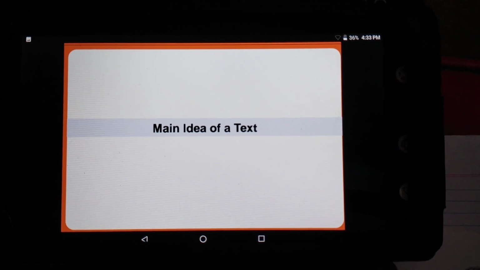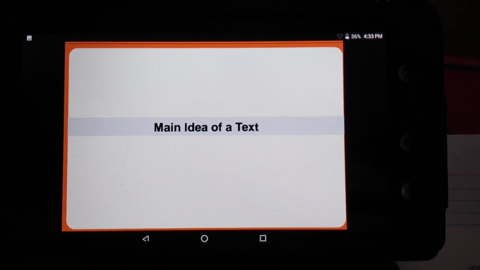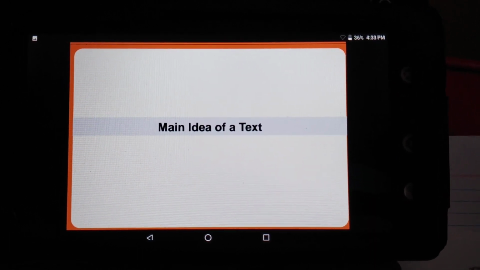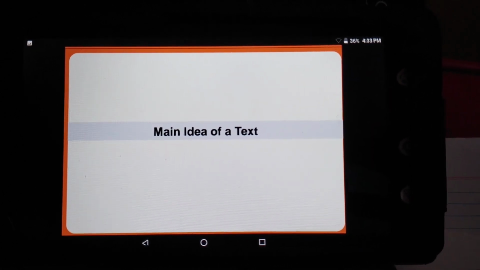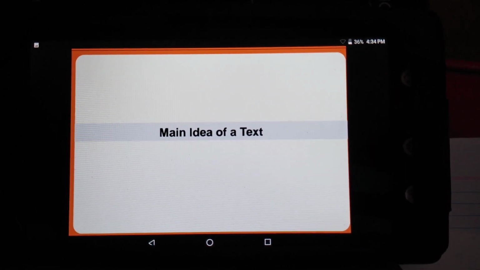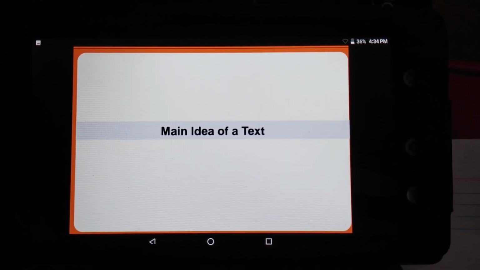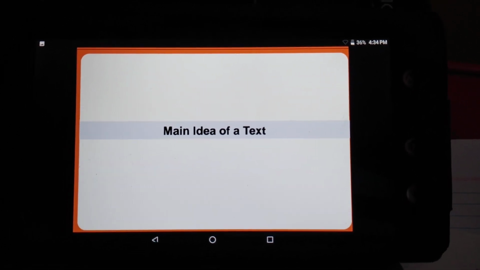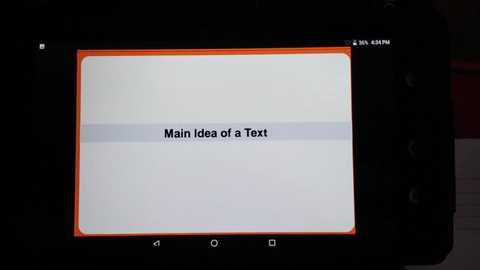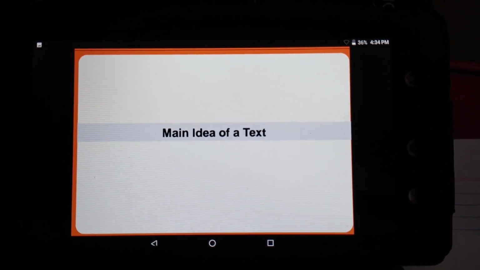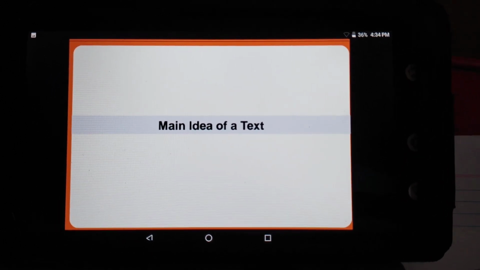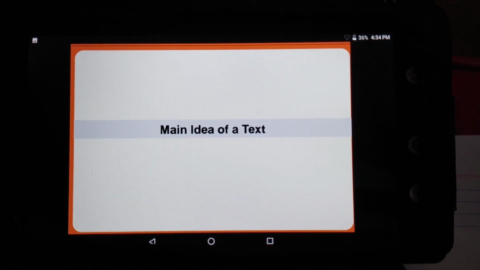Today we are going to learn how to find the main idea of a text. So what do you mean by text? A content will be given to you. After reading a content, you have to follow some steps. Here we are going to learn three steps to find the main idea of the given content. So let us learn about it.